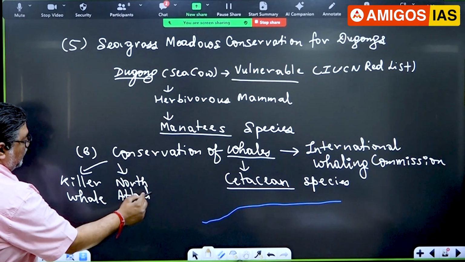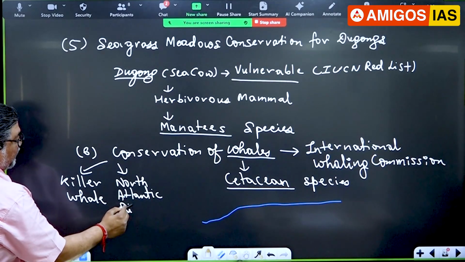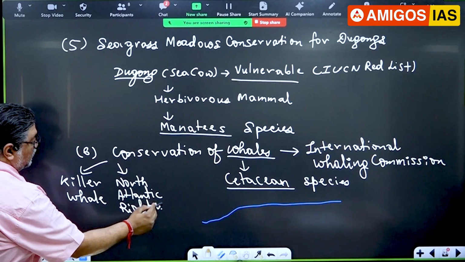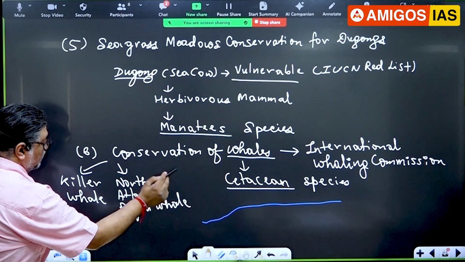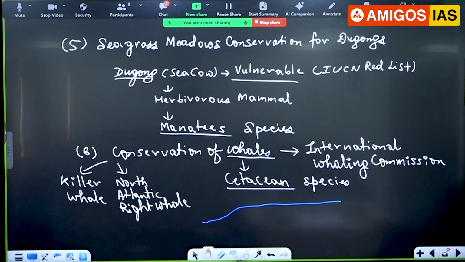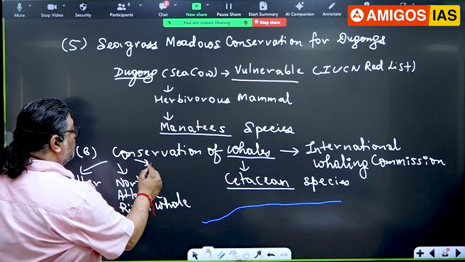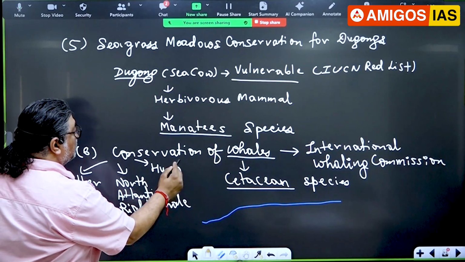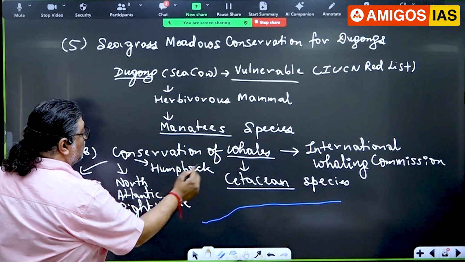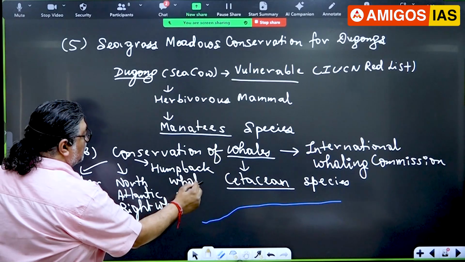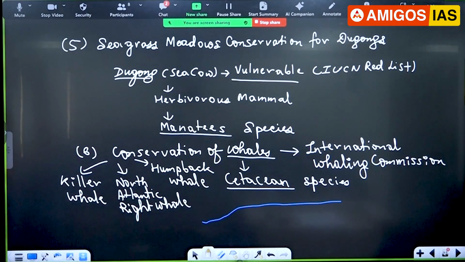Another one which has made headlines is the North Atlantic right whale. In the Indian context, you'll come across this one. Humpback whale. Now, North Atlantic right whale was in the news, about controlling this particular whale species. And they are killed.